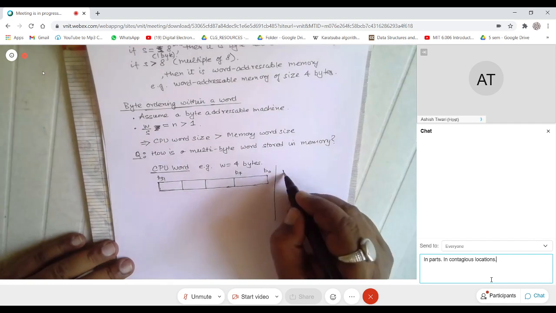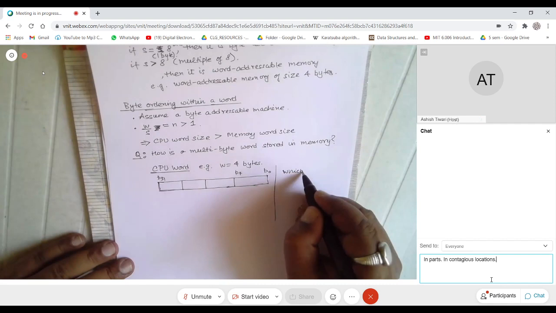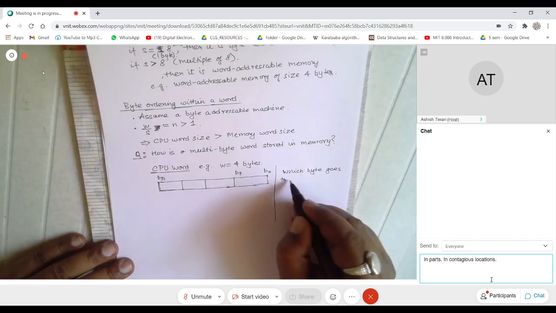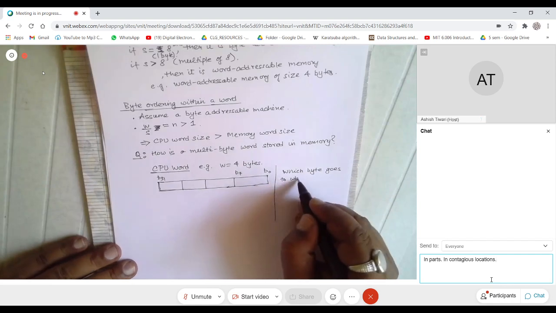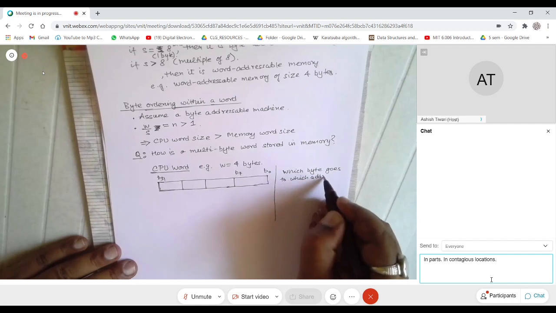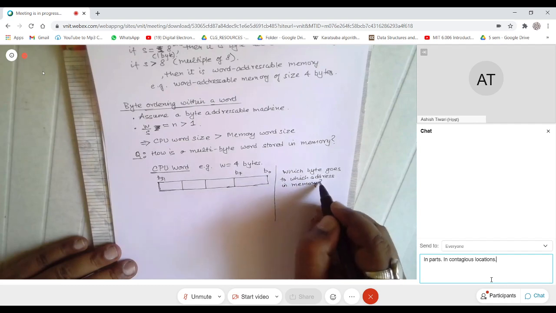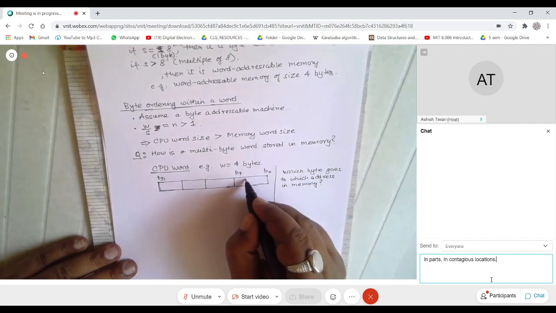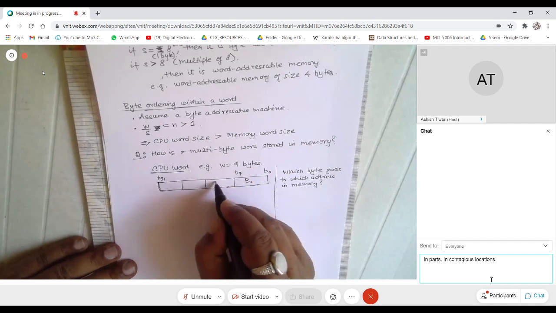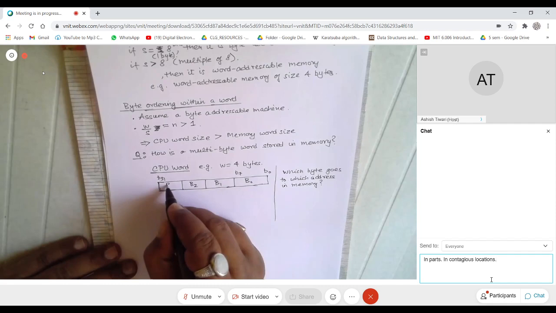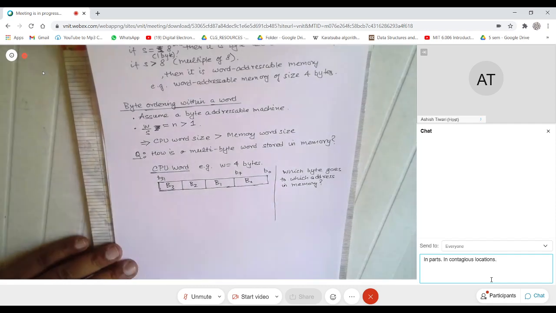Which byte goes to which address in memory? Let us say this is called B0, this is B1, this is B2, this is B3, just as an example.